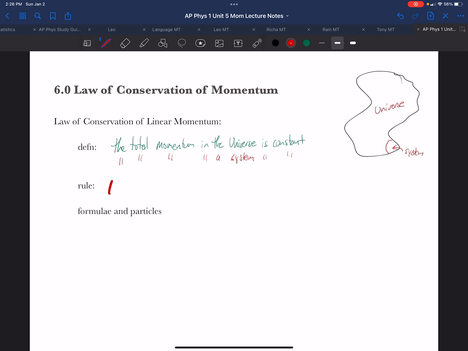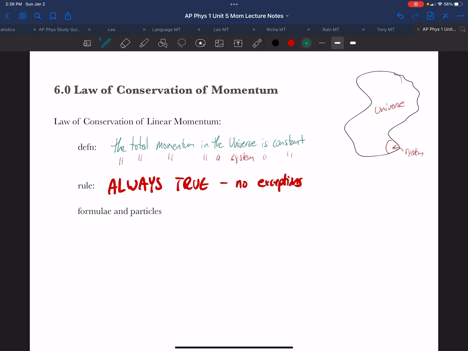Here is the deal. The rule is it's always true. There are no exceptions. It turns out there are some other conservation laws that are not quite true. There are some exceptions. For momentum, there are none.